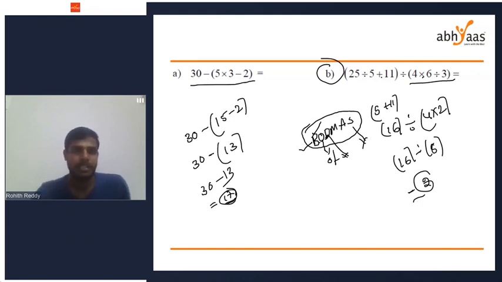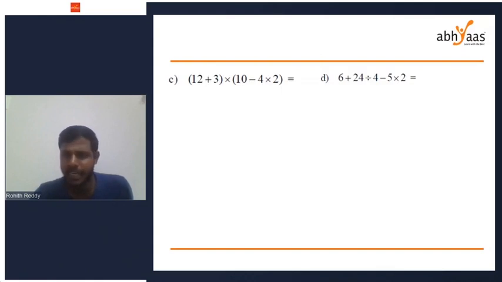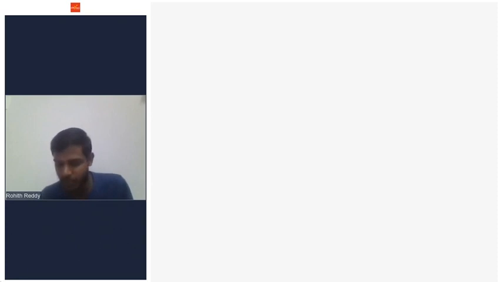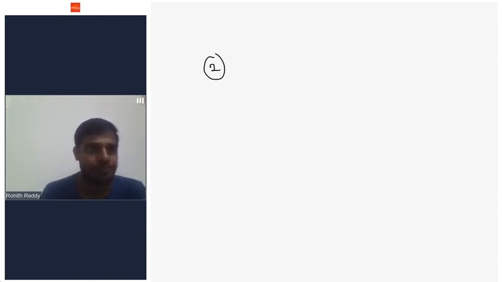Okay, is that clear? If it is clear, I think you can do C, D, E as homework. We are going to discuss some important divisibility rules. Divisibility rules are very important. You might have done these things in your school, but I want to know what is the divisibility rule for 2. I want to know when a number is said to be divisible by 2.